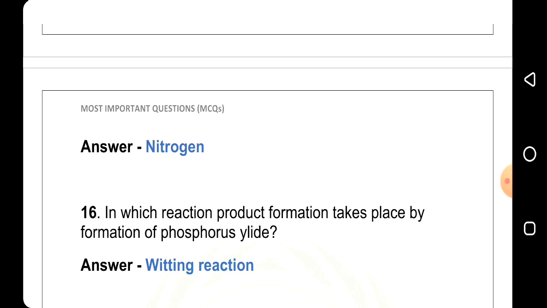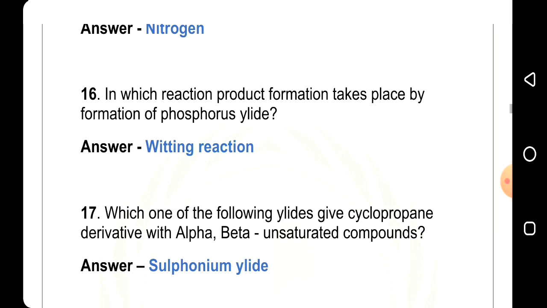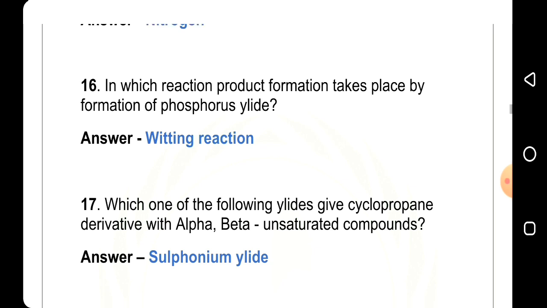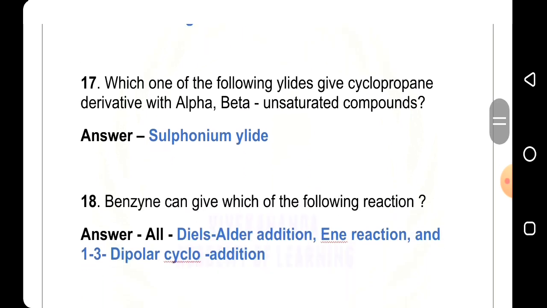Answer is Wittig reaction. 17th question, which one of the following ylides gives cyclopropane derivative with alpha beta unsaturated compound? Answer is sulfonium ylide. 18th question, benzene can give which of the following reactions? Answer is all: Diels-Alder reaction, ene reaction and 1,3 dipolar cycloaddition.